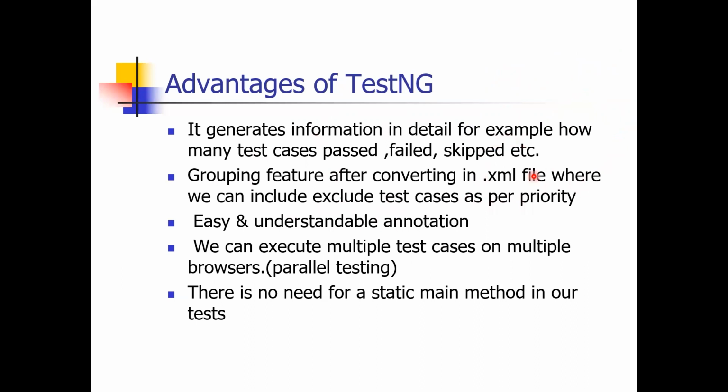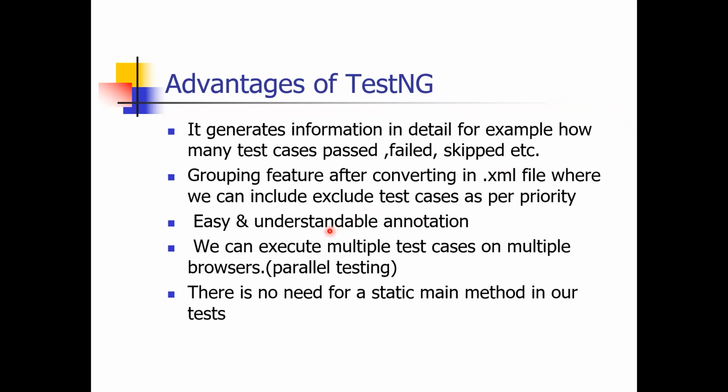So prioritization is done in TestNG, and we will do one program of prioritization also. Don't worry about it. Okay. TestNG uses some annotations, and those annotations are in an easy and understandable format. You can easily understand the meaning of an annotation. For example, the annotation is @BeforeMethod. So you understand that this will be executed before executing any method.